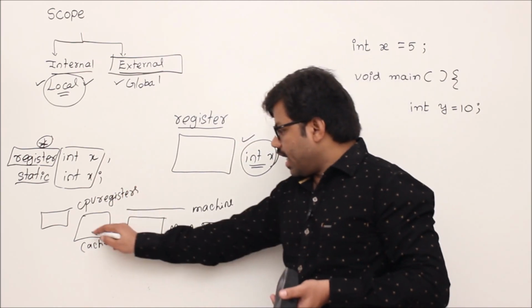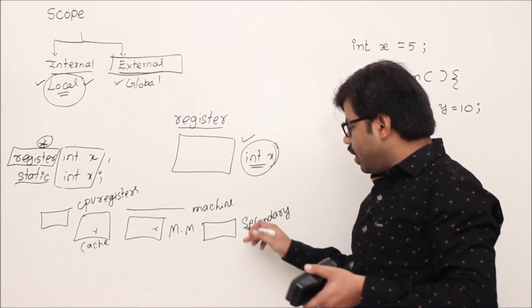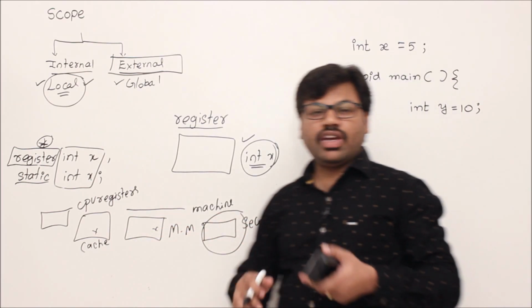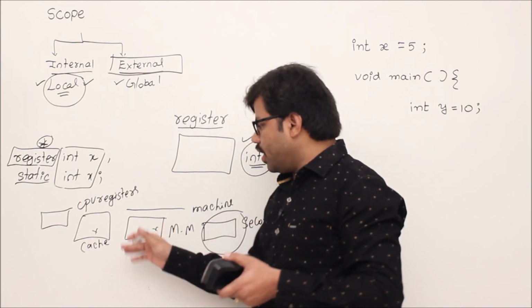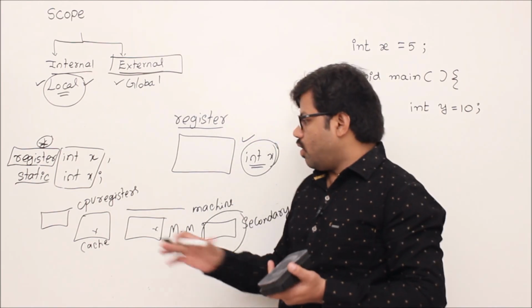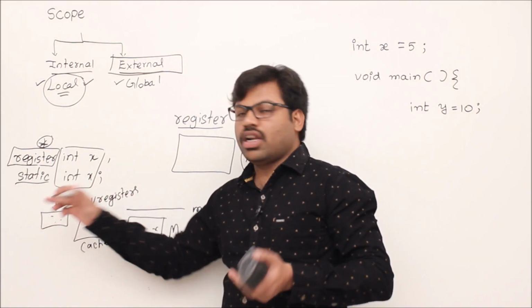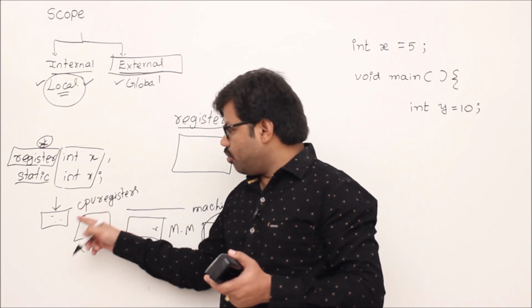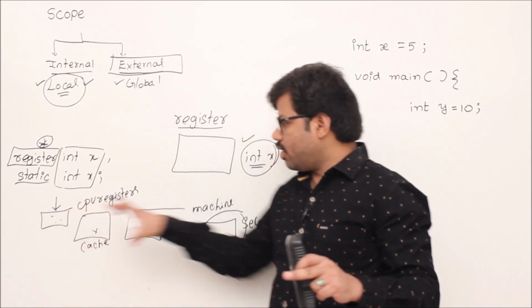So cache memory and main memory, generally we use to store variables, right? Secondary memory also, but generally whenever we are executing the program, all your variables will be stored in main memory and cache memory. Now we can store your variables in CPU registers also. When you store a variable in a CPU register, its access will be the fastest among all.